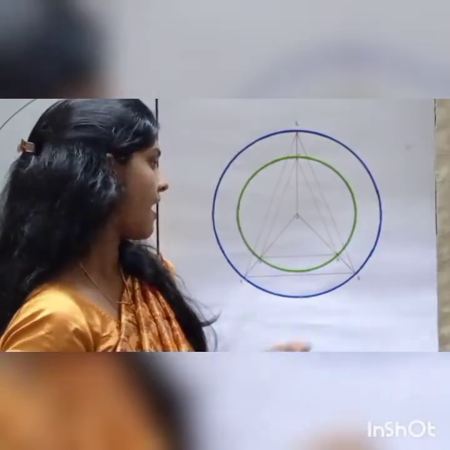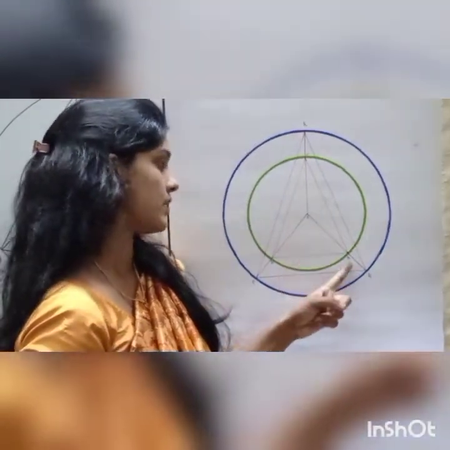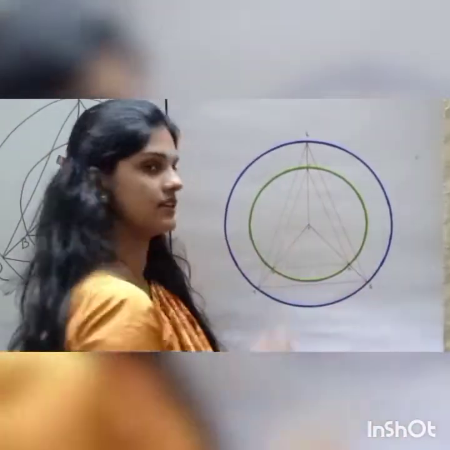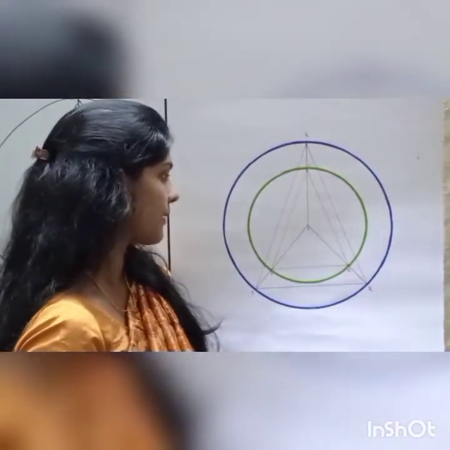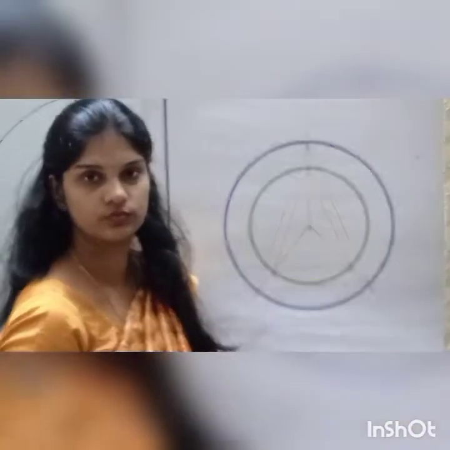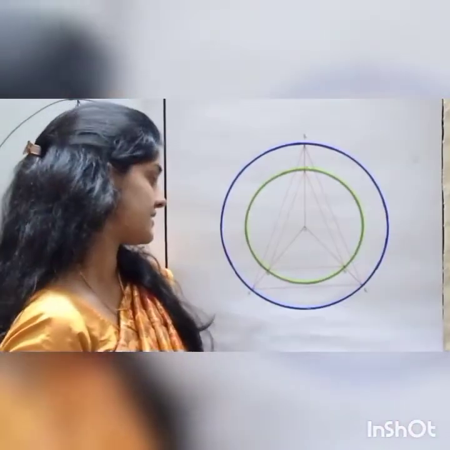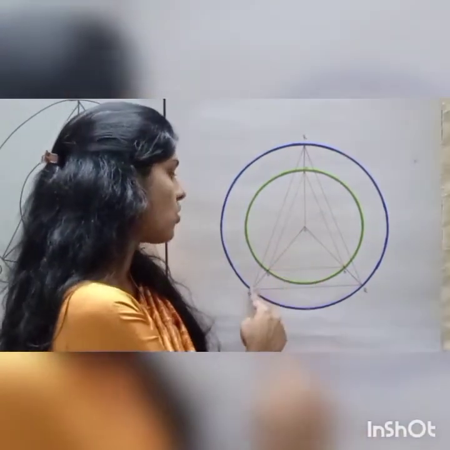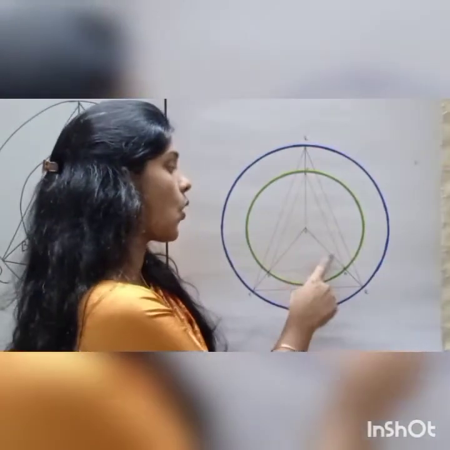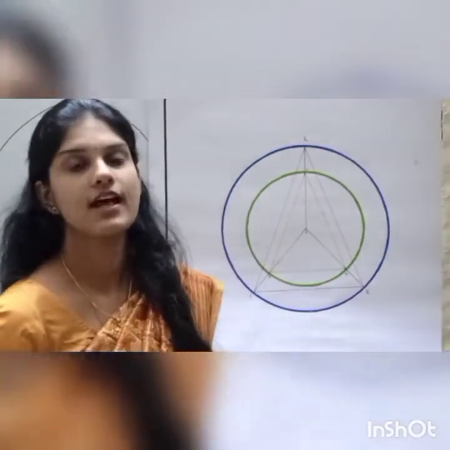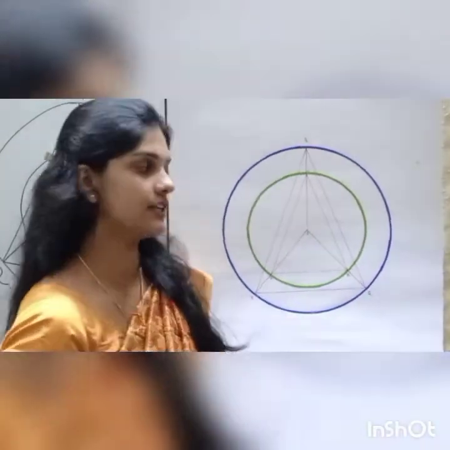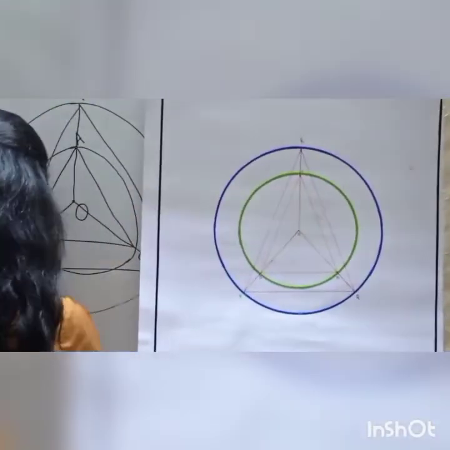Because the sides AO and OB are the radius of the smaller circle. Now, what about the triangle POQ? The side PO of the triangle POQ is equal to the side OQ because they are the radius of the bigger circle.